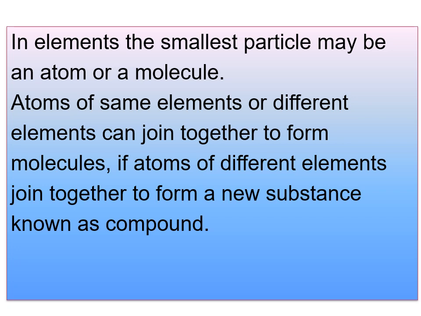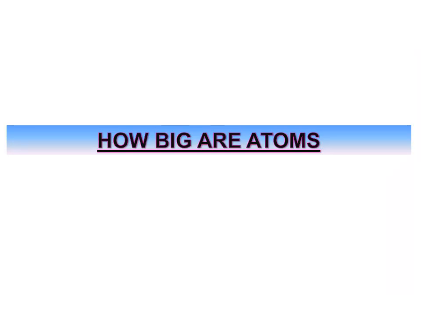If atoms of different elements join together, they form a new substance known as a compound. Already I have discussed examples. Just listen carefully and attentively and understand whatever you understood. And after completing everything, just go through the textbook also, children. So atoms are extremely small particles, so small in size that they cannot be seen even under a microscope.